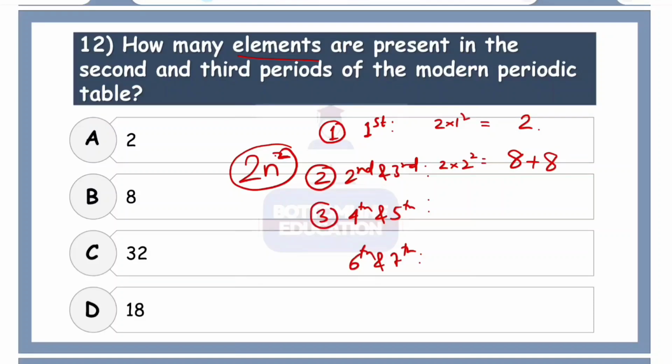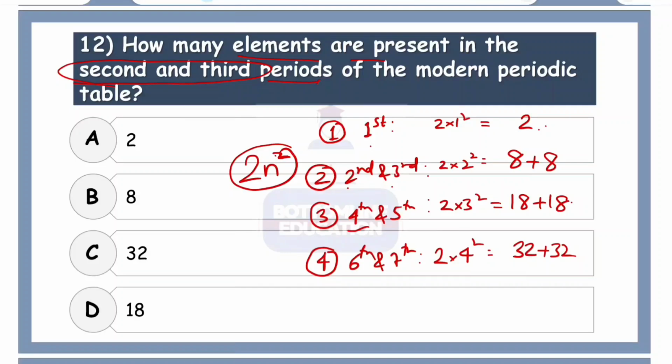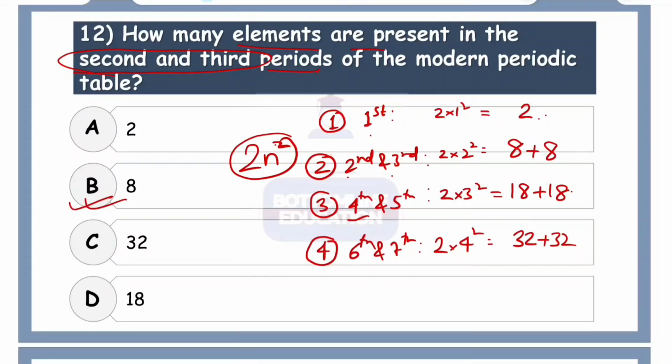Now we go to the fourth and the fifth period. Again we use the same 2n square law. You'll get 2 into 3 square, so here n equals 3. So we get 18 in fourth and again 18 in fifth as well. And finally in the sixth and the seventh, we use 2n square, then we get 2 into 4 square, which will be 32 and again 32. So this is one of the tricks to remember which period has how many elements present. Now here we are only looking for the second and third period, and our obvious answer is 8 and 8 each. So the correct option is number B, 8 electrons.